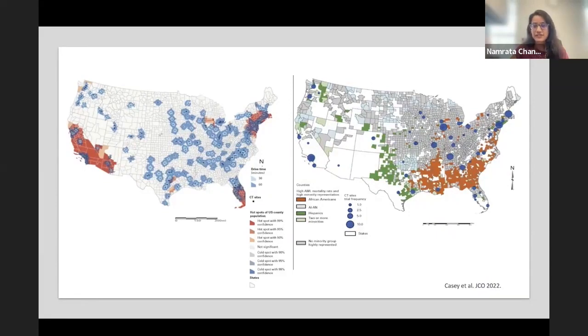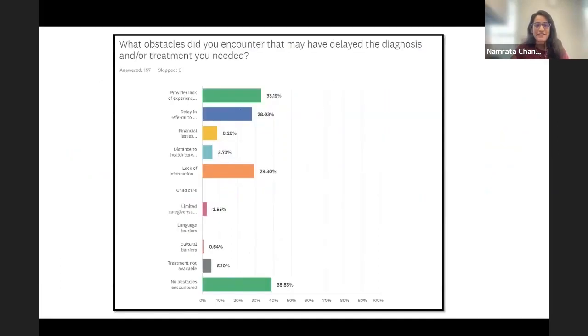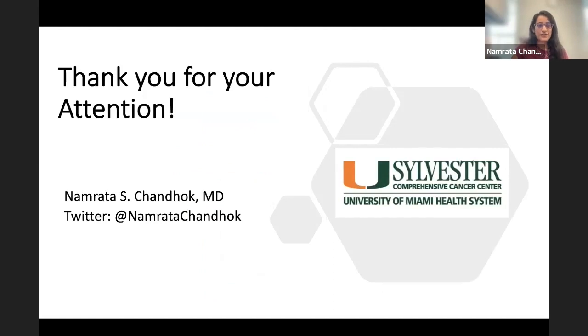So to fix this, we have a lot of issues to work with right now. And this is again going back to that AAMDS survey. It reflects all the same problems I've been talking about from the clinical literature: lack of experience, delayed referral, financial issues. But these are all things worth considering when we're trying to make our patients' lives better. With that, I'd like to thank you for your attention, and I'm sure we'll have a fruitful discussion after. Thank you.